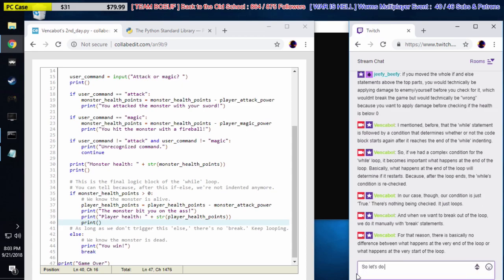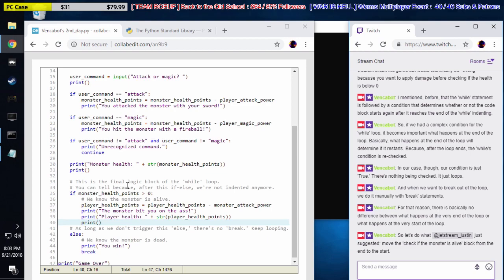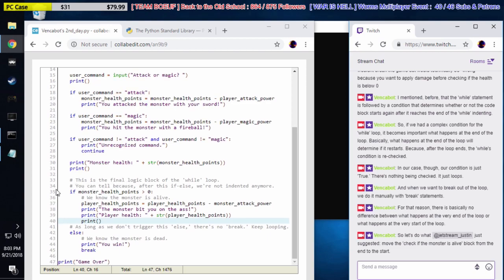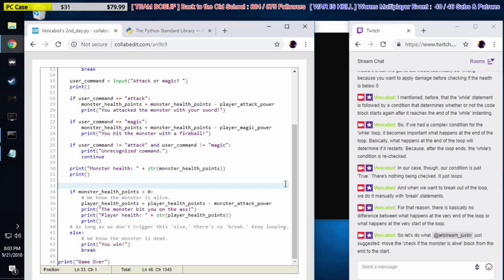So let's do what Jetstream just suggested. Move the check if the monster is alive block from the end to the start. So we're going to take lines 35. I'll get rid of all these comments, because these comments are kind of distracting me. I'm going to go through it and delete every comment in the code. You guys know what this code means anyway by now.